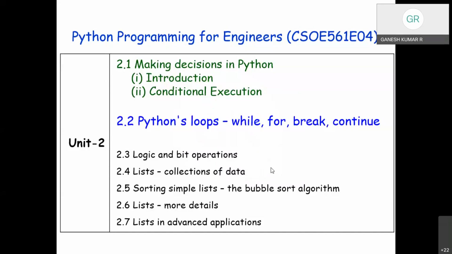In this session, we are going to discuss Python's loops, right? So I'll be briefing about the introduction to the looping statements. Okay, so the while loop: what's its function, general format, concept, how it is implemented in the programming language, and a few examples. In fact, we have four looping statements: while, for, break, and continue.